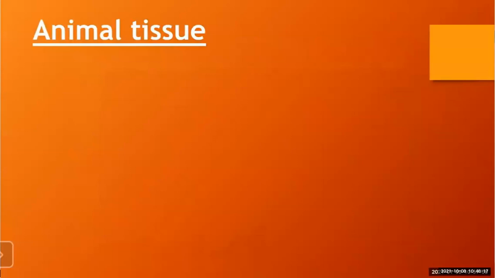Plant tissues consist of dead cells, but animal tissues consist only of living cells. In plant tissues, dividing tissues are located only at specific places in the body where growth has to take place. But in animal tissues, the entire body grows, and hence there is no distinction between dividing and non-dividing cells. So this means that plants and animals have different types of tissues to perform the necessary functions.